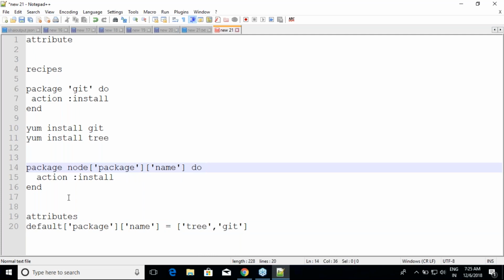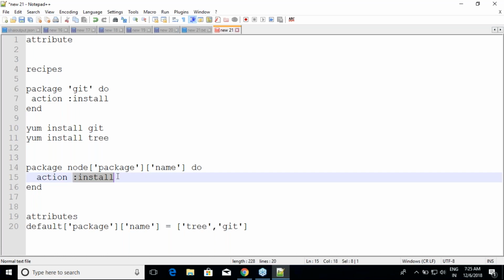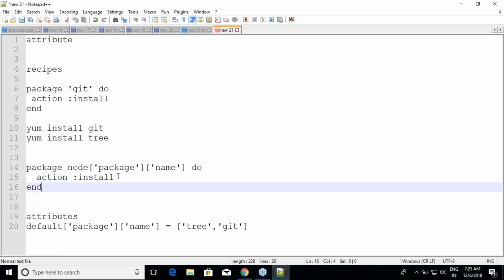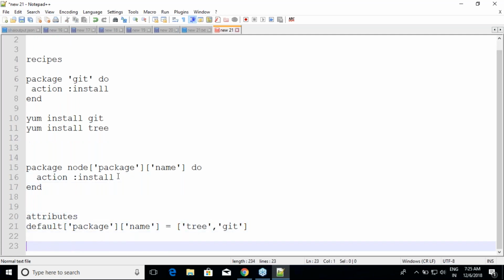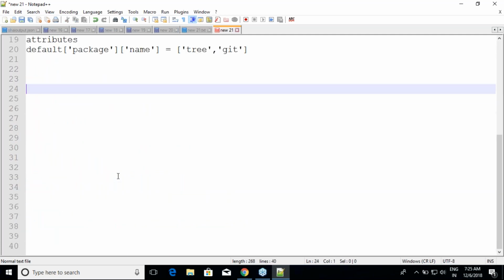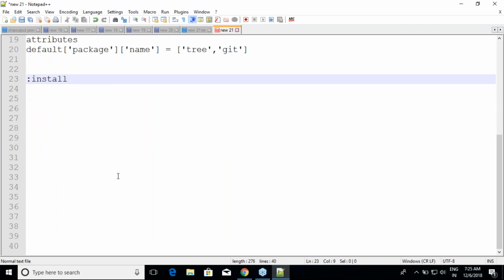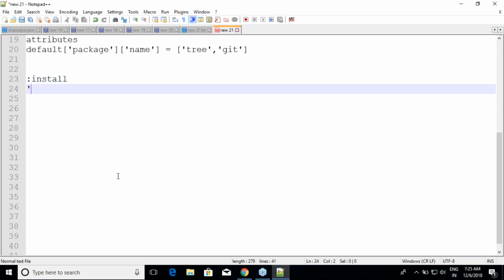And one more thing is this stuff, right? I've not spoken about it in Ruby. This is a special way of Ruby, and in Ruby we call this as symbol. Anything that starts with colon is a symbol. So basically what it means is writing :install, or writing 'install' as a string, this is same.